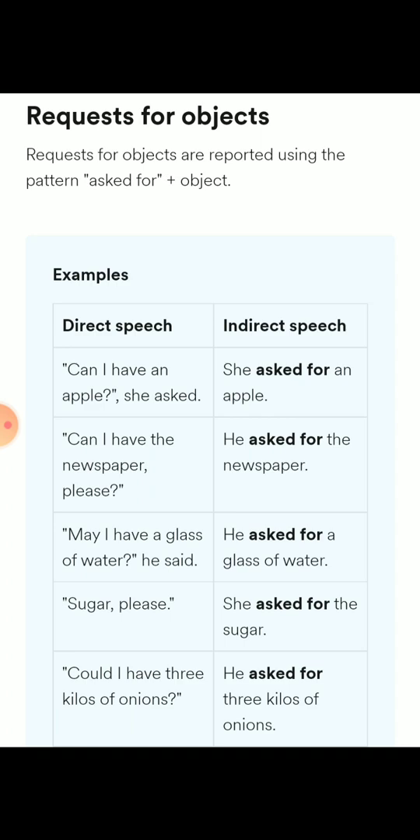This way, may I have a glass of water? He asked for a glass of water. Sugar please? She asked for the sugar. Could I have 3 kilos of onions? This can be, if she could have 3 kilos of onions, then also it is quite right. And this way also, he asked for 3 kilos of onions.